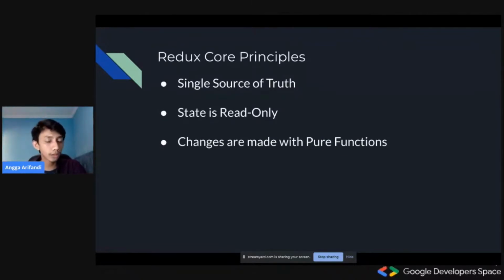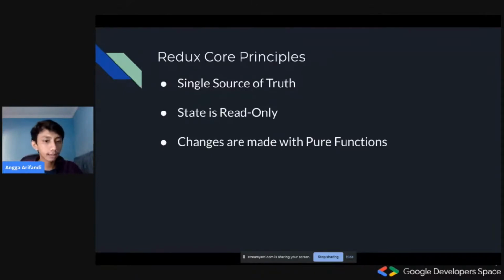And then the second one is state is read only. What this means is we shouldn't mutate state, but what we should do is return a new state, a newly constructed state, but with different data. Please take a look at the difference here, because it is really different between mutating data and creating new sets of data based on old sets of data, and then we change something from it.